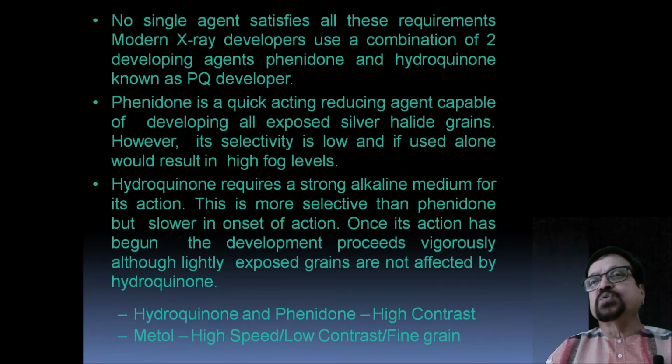Modern X-ray developers use a combination of two developing agents, that is phenidone and hydroquinone, known as PQ developer. Now, phenidone is a quick-acting reducing agent capable of developing all exposed silver halide grains. However, its sensitivity is low and if used alone would result in high fog levels. So we want a clear image.